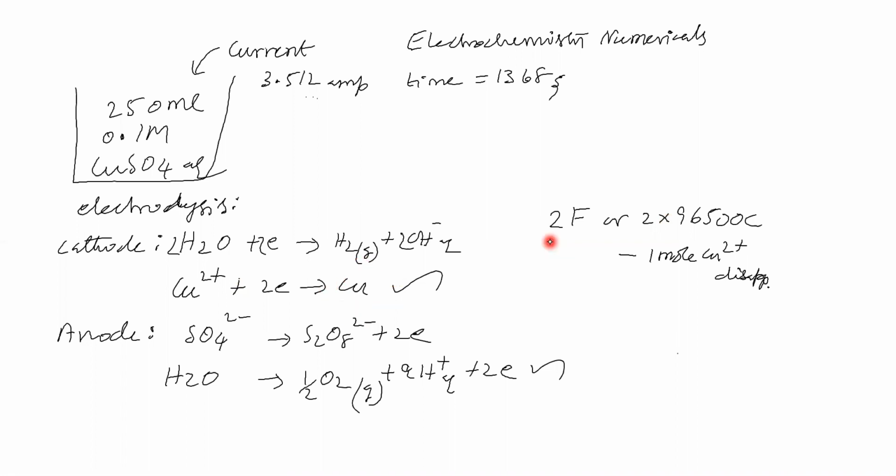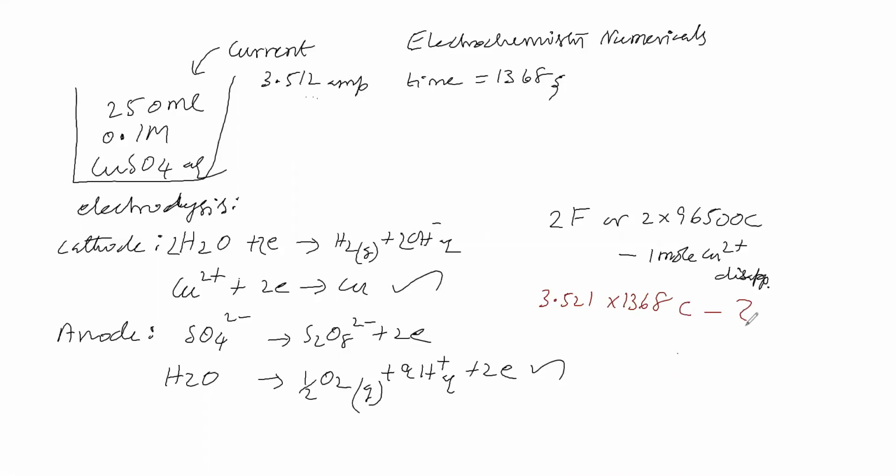1 mole of copper is depositing on the cathode. Here, how much current we are passing, that we will see. How much current we are passing in the sense 3.512 ampere into 1368 second. This is ampere, this is second. Ampere into second is called coulomb.